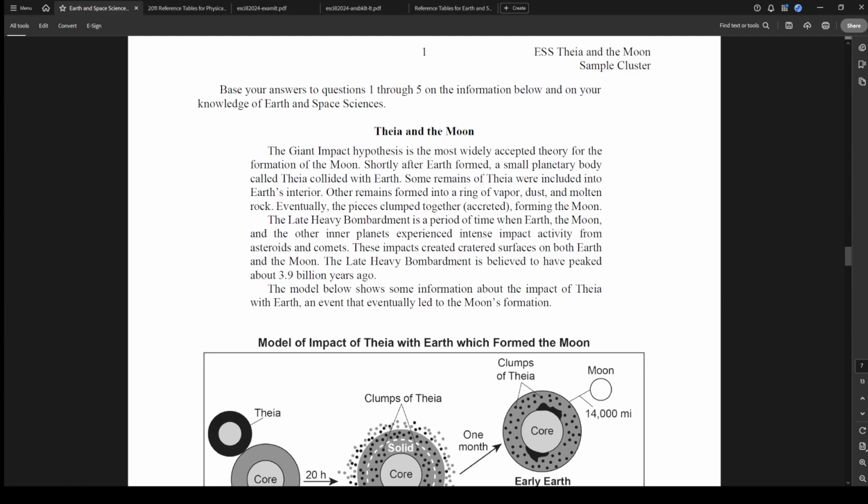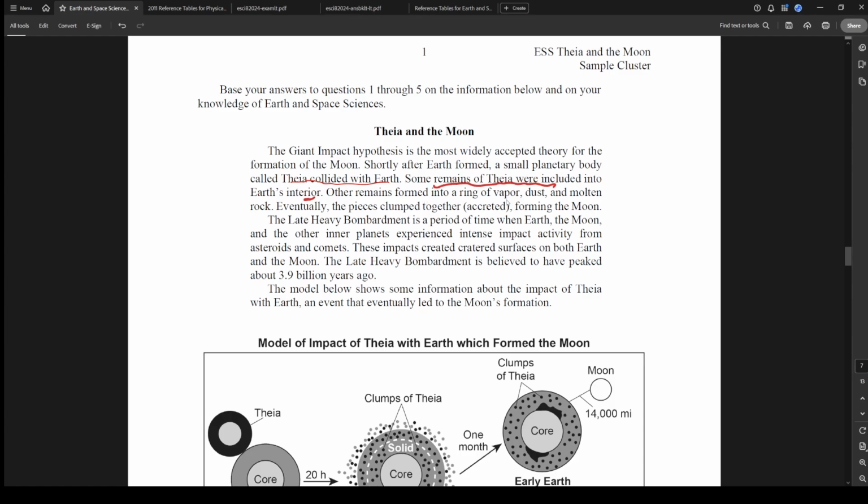So it says Thea and the moon. The giant impact hypothesis is the most widely accepted theory for formation of the moon. Shortly after Earth formed, a small planetary body called Thea collided with the Earth. Some remains of Thea were included in the Earth's interior. That's interesting. Okay, so let's start underlining some stuff. So it says Thea collided with the Earth. All right, that's important. And then we also want to say something about some remains of Thea were included in the Earth's interior.